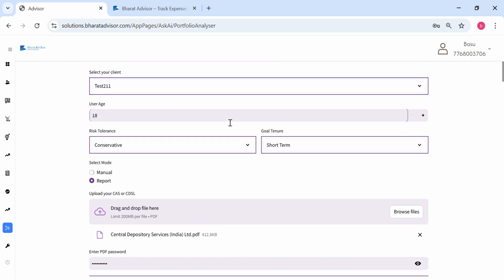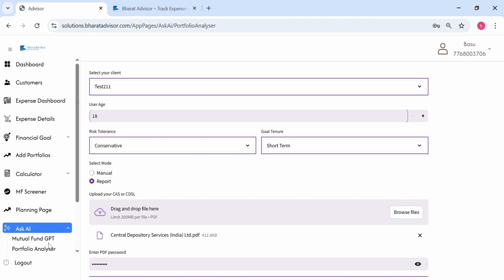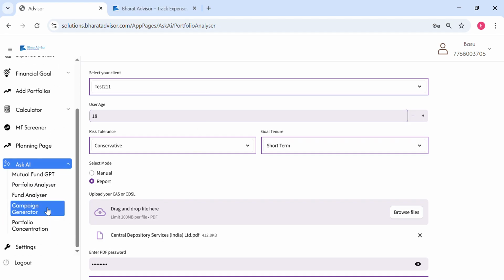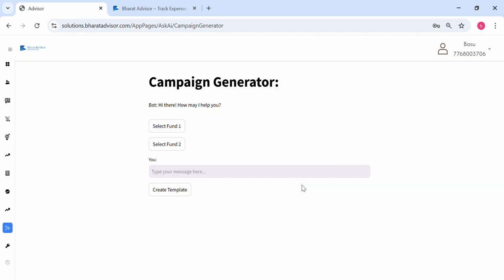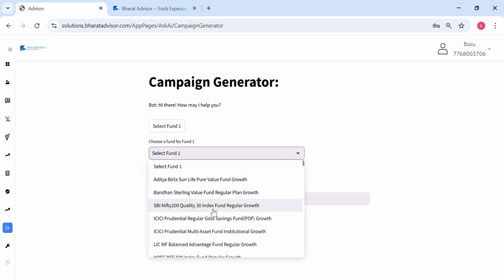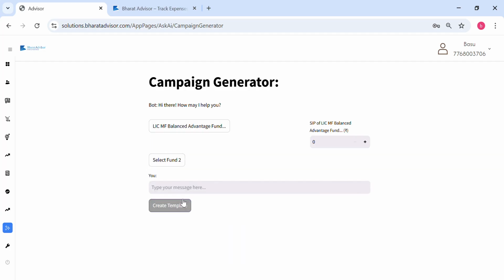You can select your client from here. So we have a Mutual Fund GPT. We've got a fund comparison tool. There's also a campaign generator, which I was talking about. You can generate campaigns. You can select any of the funds here, say I'm just taking some fund, and you can say create a WhatsApp campaign for this fund.